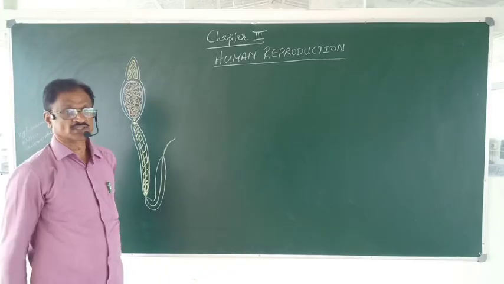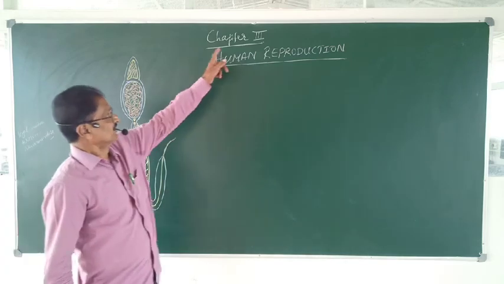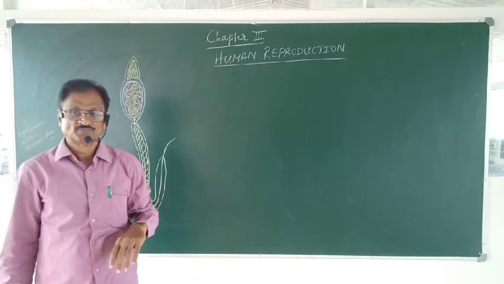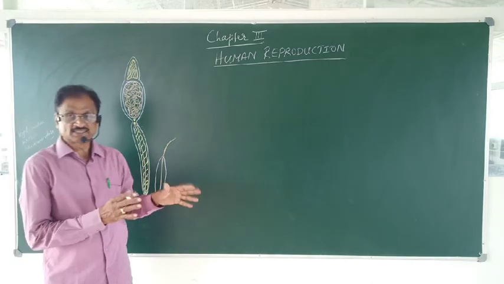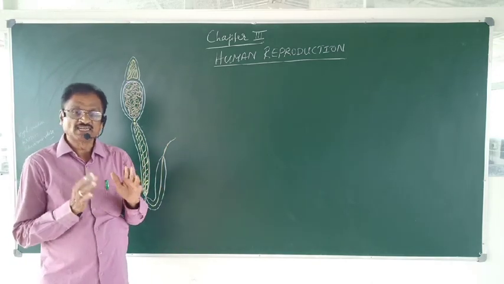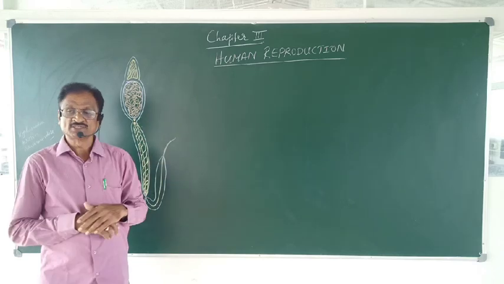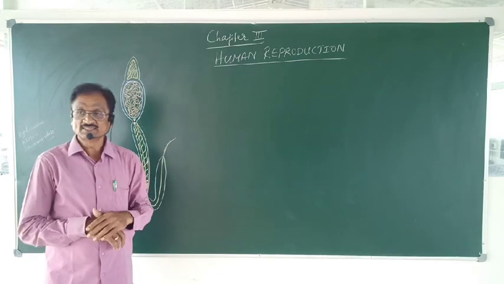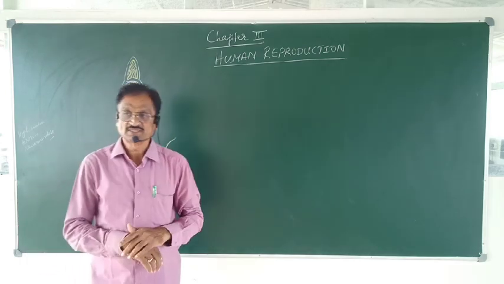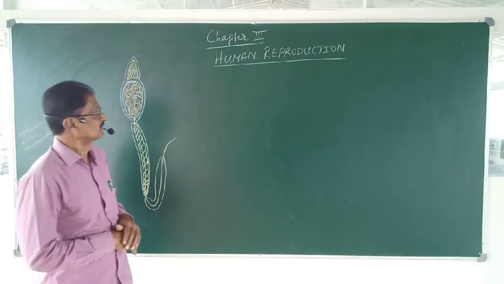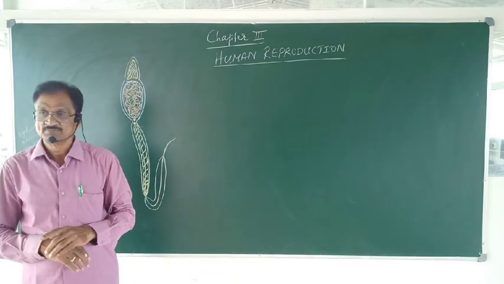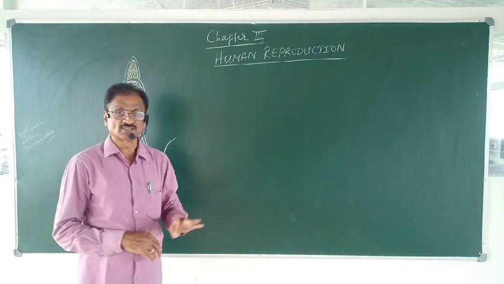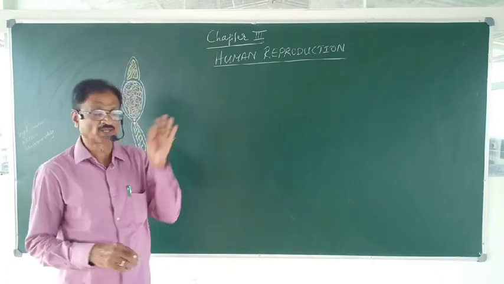Welcome to the fourth session of chapter 3, that is human reproduction. In the previous three sessions, I have dealt with the male reproductive system, female reproductive system, mammary glands, spermatogenesis and oogenesis. Today, let us take up the ultrastructure or fine structure of human sperm.